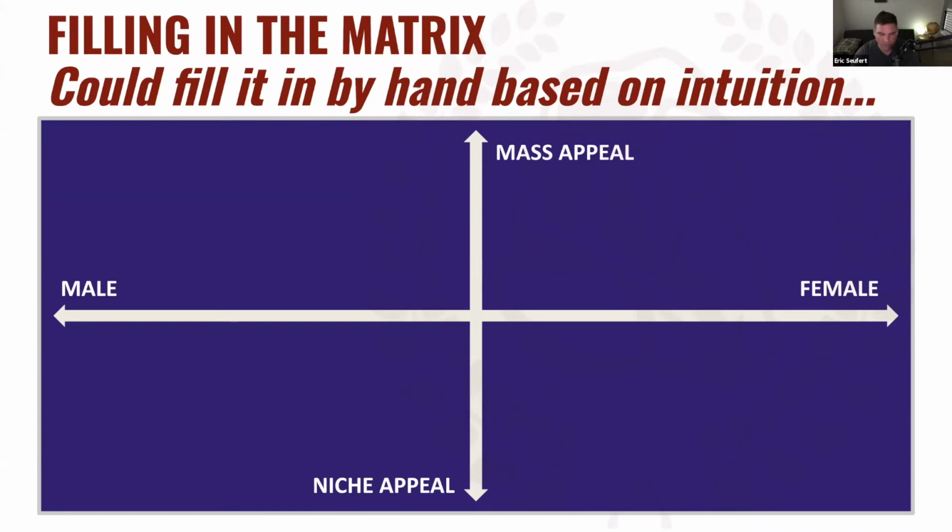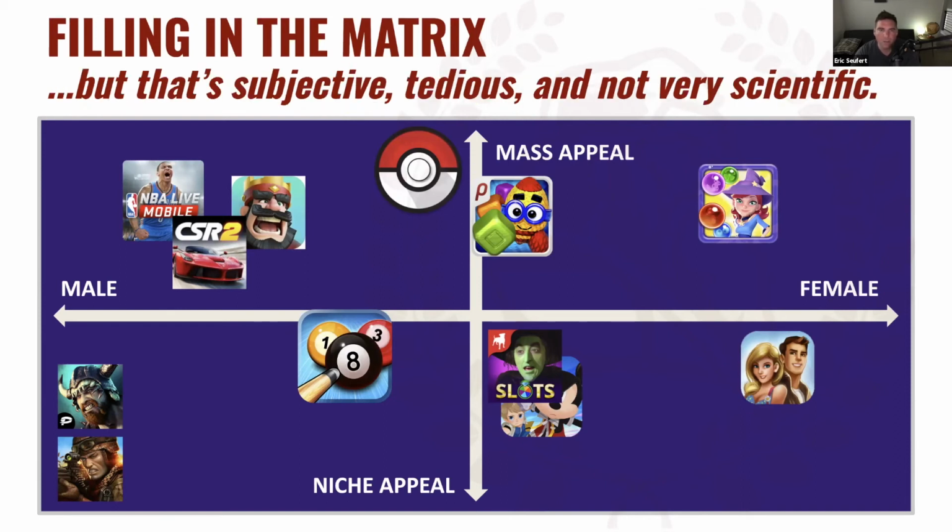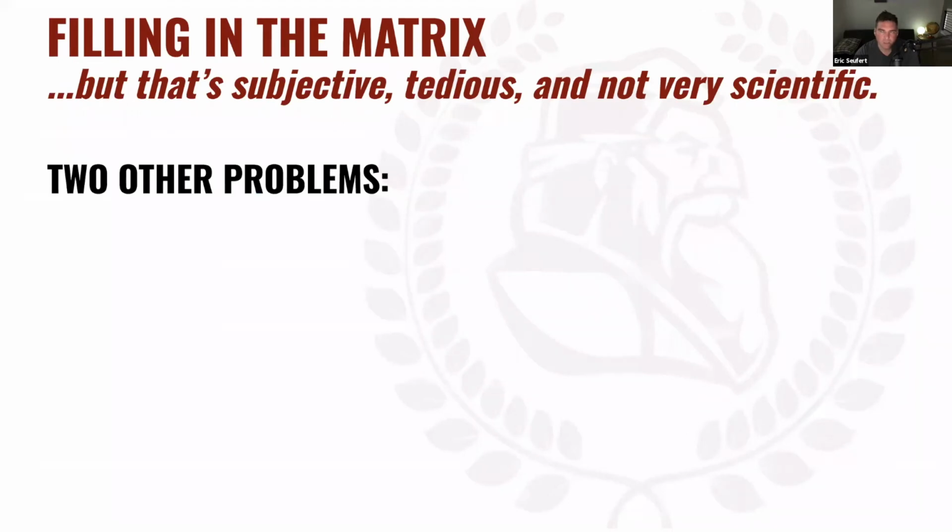But just generally thinking about what the component parts of a game being successful are, right? And so we go back to building out this matrix, and you could fill this matrix in by hand, right? You could just say, okay, I think that this is a mass appeal game and it trends men. You could do that by hand. But that's subjective, tedious, and not very scientific, right? So, there are some other problems with this.